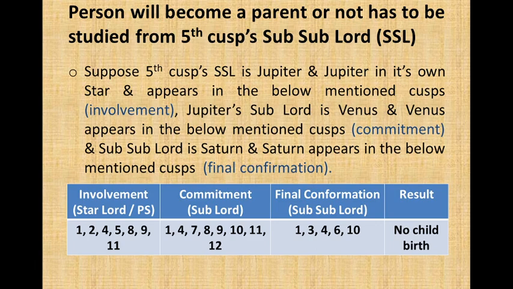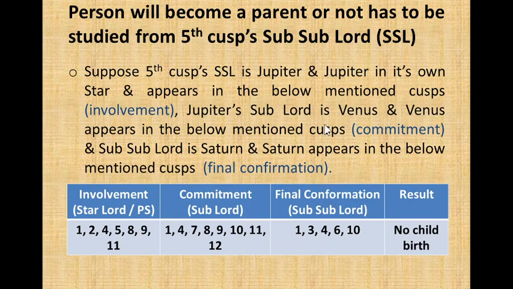Suppose the 5th cusp sub-lord is Jupiter and Jupiter is in its own star and appears in the below mentioned cusps. It has position status and it appears in 1, 2, 4, 5, 8, 9, 11. Jupiter's sub-lord is Venus and Venus appears in the below mentioned cusps in commitment: 1, 4, 7, 8, 9, 10, 11 and 12. And in final confirmation, Jupiter's sub-lord is Saturn and it appears in 1, 3, 4, 6 and 10.